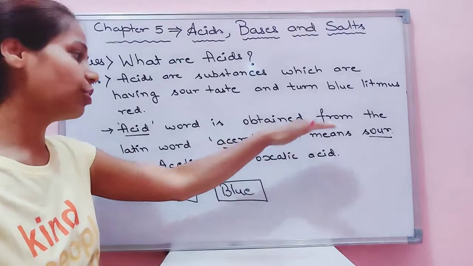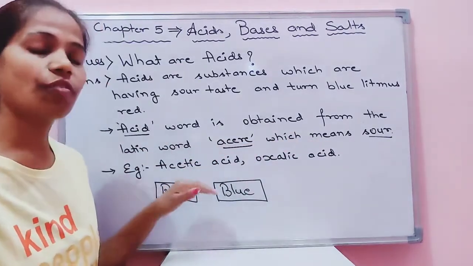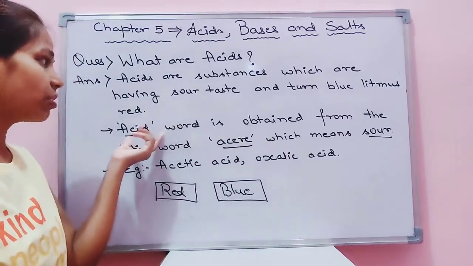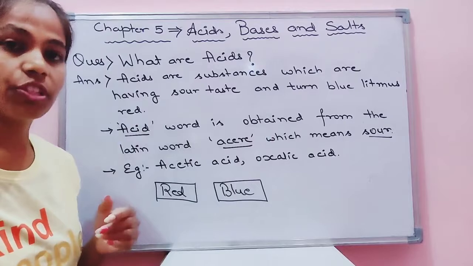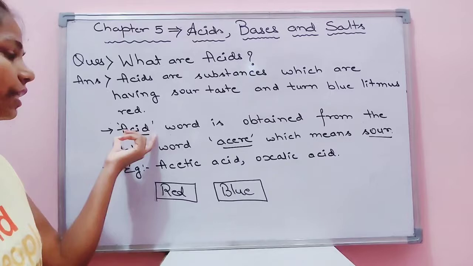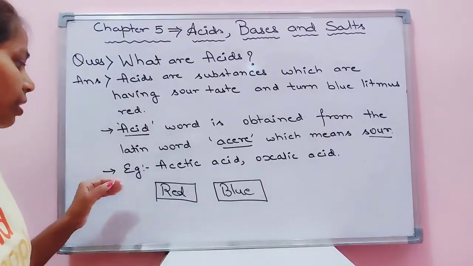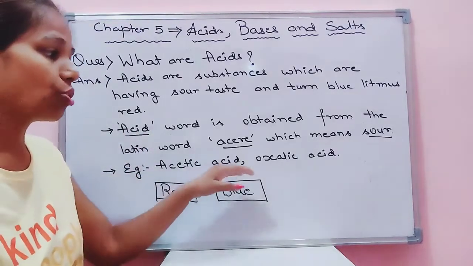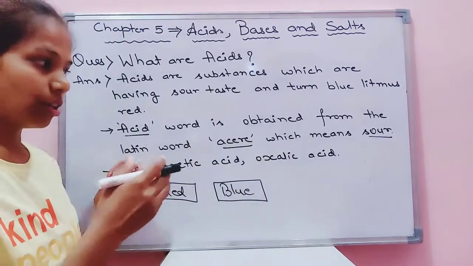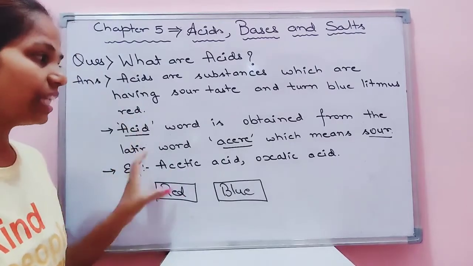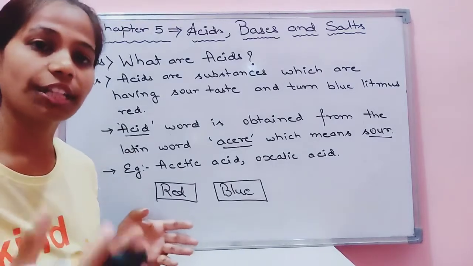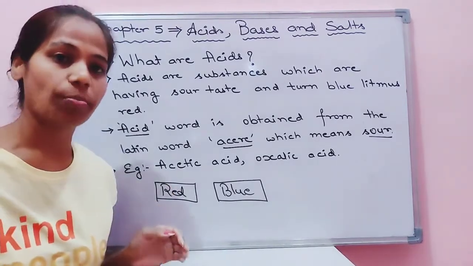The word acid is obtained from the Latin word acer, which means sour. Children, acer is a Latin word which means sour. As acids have a sour taste, which is common for almost all the acids, that is why we named it acid. We have many examples: acetic acid, oxalic acid, lactic acid. The organic acids which are found in household products or which we come across in our day-to-day life, we will see in the next topic.